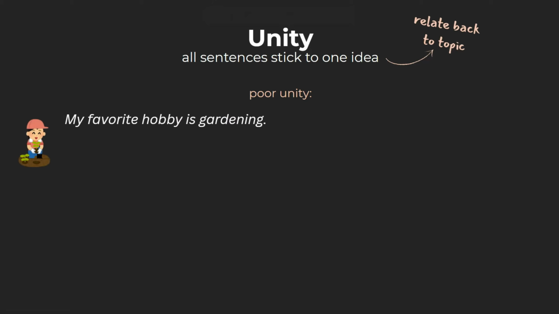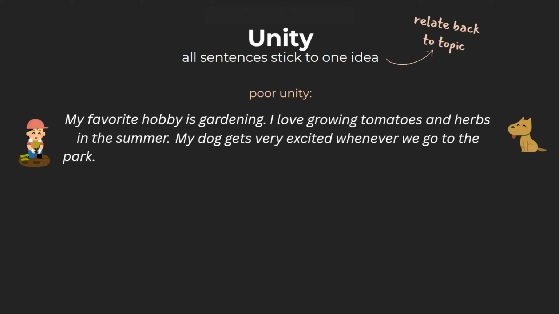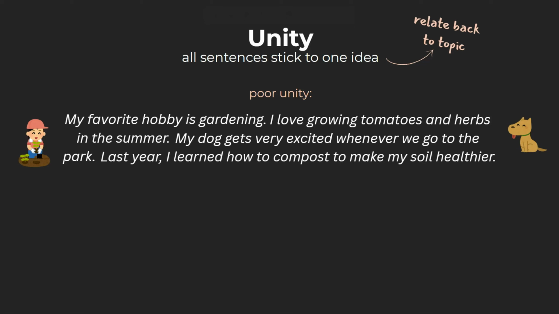My favorite hobby is gardening. I love growing tomatoes and herbs in the summer. My dog gets very excited whenever we go to the park. Last year, I learned how to compost to make my soil healthier. Notice how the third sentence, my dog gets very excited whenever we go to the park, doesn't fit? The paragraph started out being about gardening, but suddenly shifted to talking about the dog at the park.